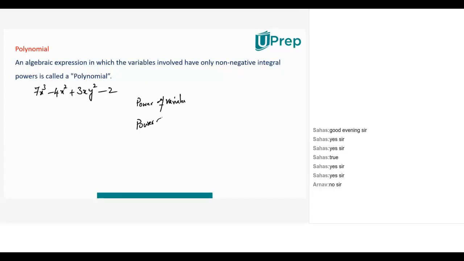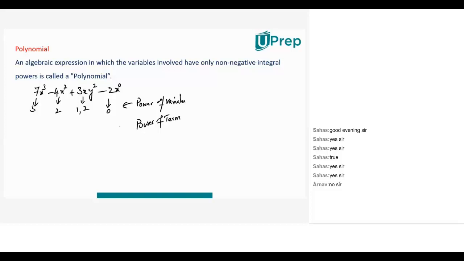For this, tell me what are the powers of variables. 3 for the first term, 2 for the second term. For this, it is 1 and 2. And for the last term, it is 0 because there is no variable in it. So I'll treat it as if there is an x to the power 0 present. Is this idea clear? They are the powers of variables, but they are not the powers of the term.